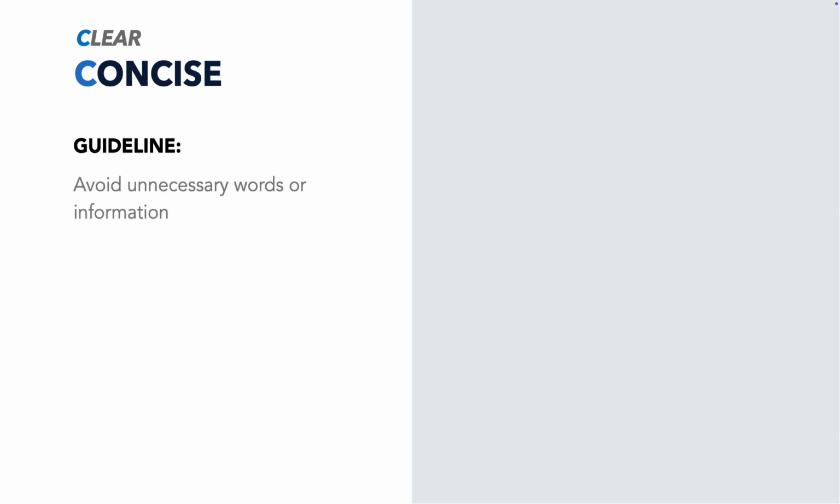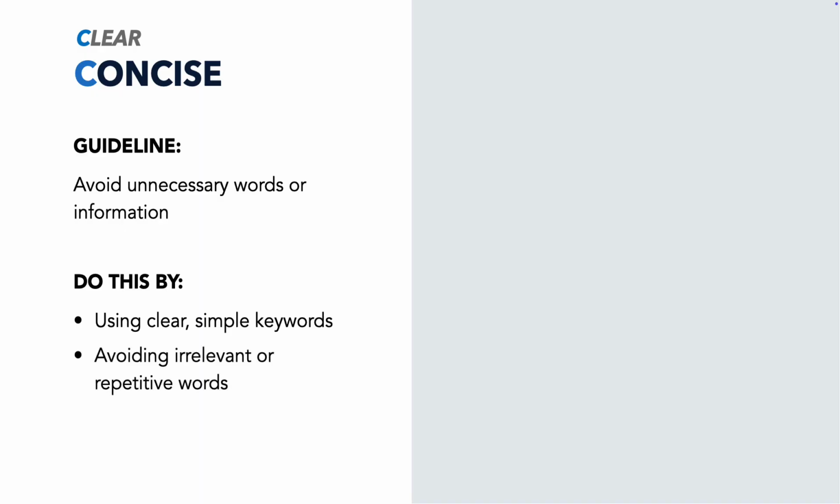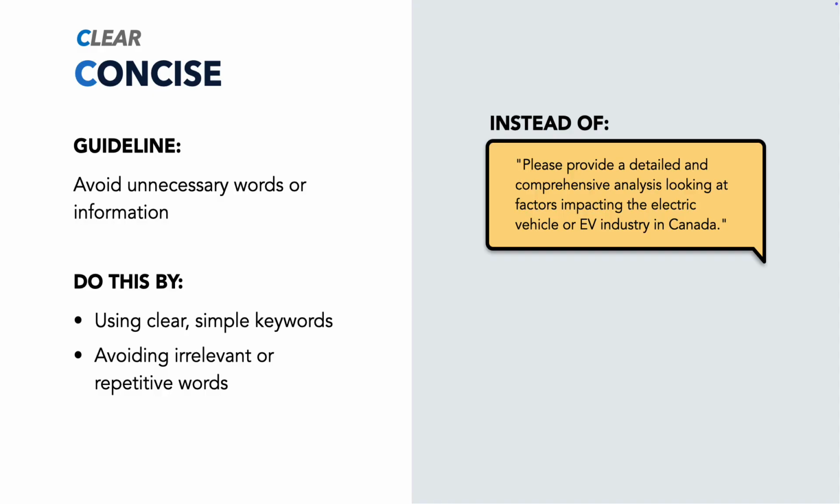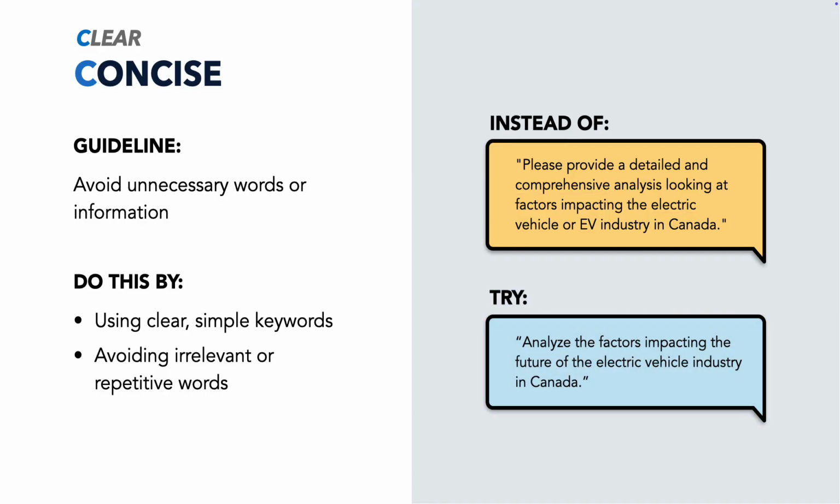Concise means avoiding unnecessary words or information wherever possible. This helps focus AI exactly where you need it to. In practice, this involves using clear, simple keywords and avoiding irrelevant or repetitive words in your prompt. For example, instead of adding unnecessary words like please, vague adjectives such as detailed and comprehensive, or repetitive terms like electric vehicle or EV, aim for clear, concise phrasing.